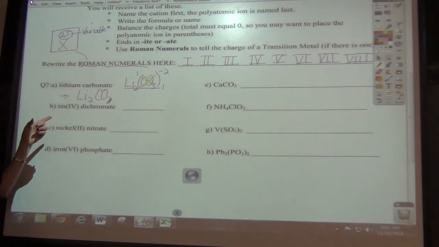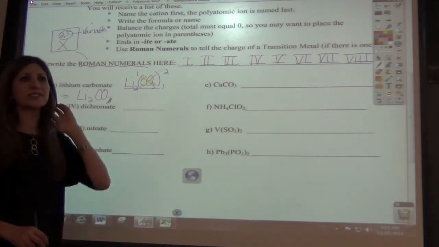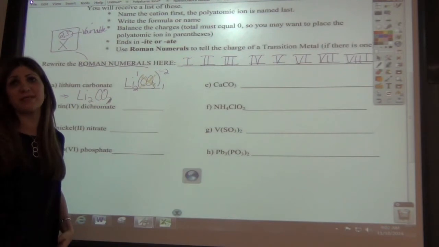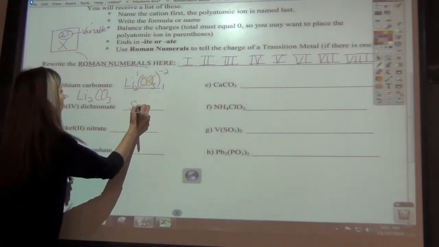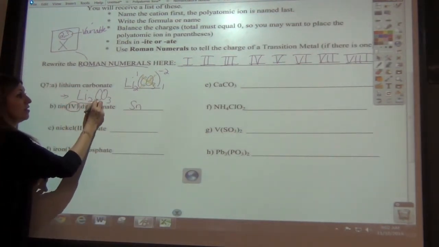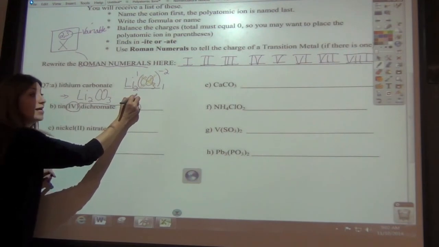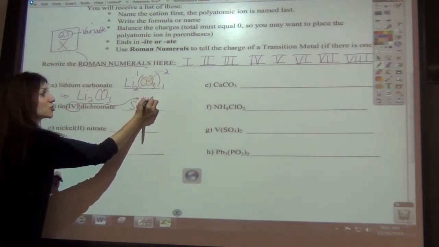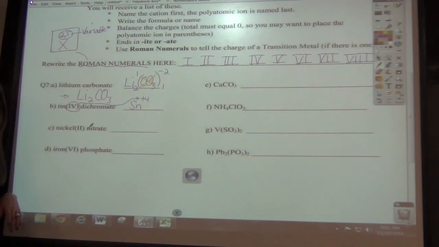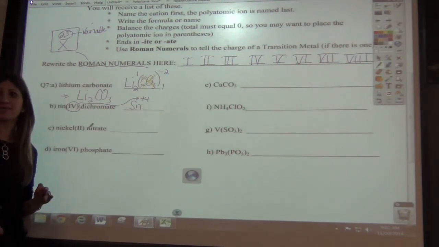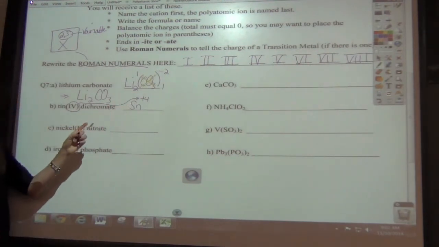Tin is, everybody find tin on the periodic table, and what's the symbol for it? Sn. What is this IV? The 4. Where does that go? On top. That is the charge. You can either just write a 4 or you can write a +4. Okay? So that's the charge of the tin.